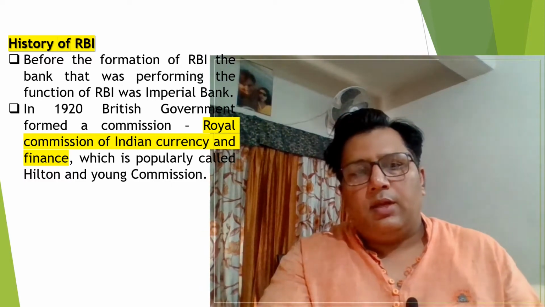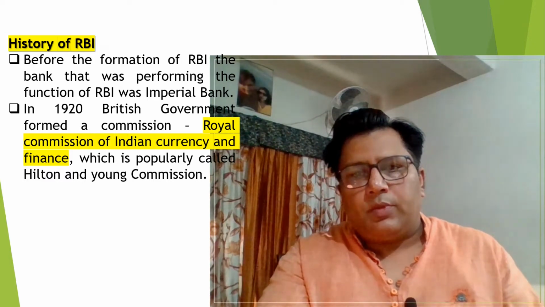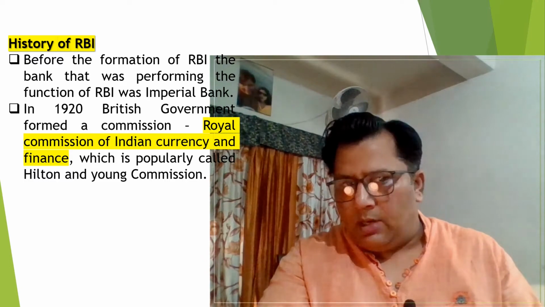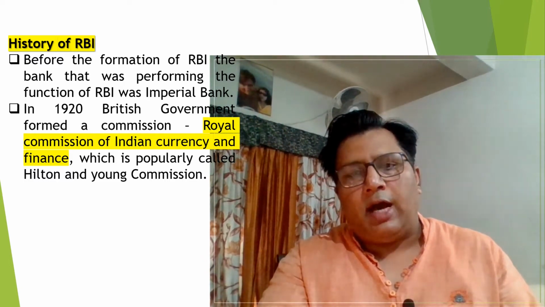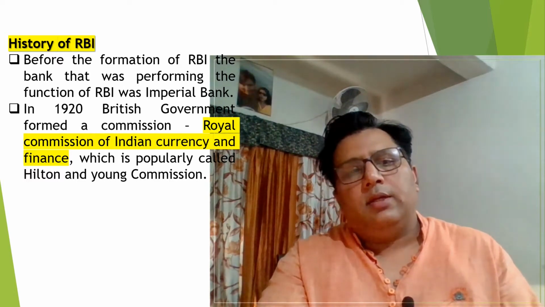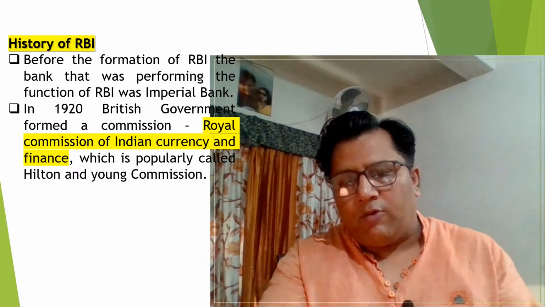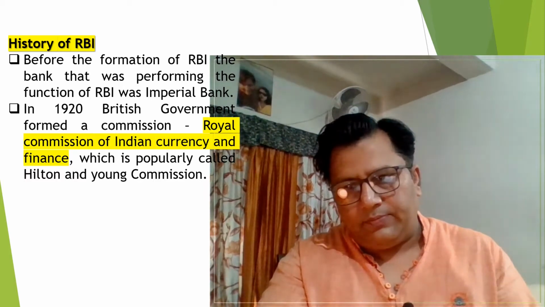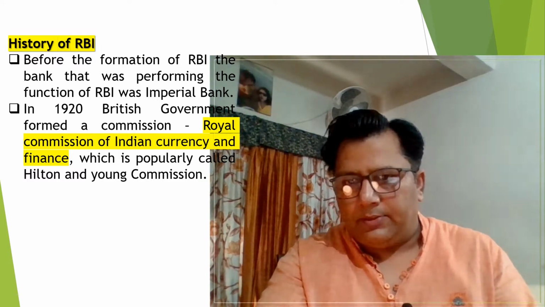These banks are collectively called Presidency Banks. Later, in the year 1921, these banks were merged together and called the Imperial Bank. So before the formation of the RBI, the bank performing the work of the RBI was the Imperial Bank. The current name of the Imperial Bank is the State Bank of India. In the previous video, we have already discussed all about the Imperial Bank and the State Bank of India. For more information, you can check that video and get complete information about the Imperial Bank.